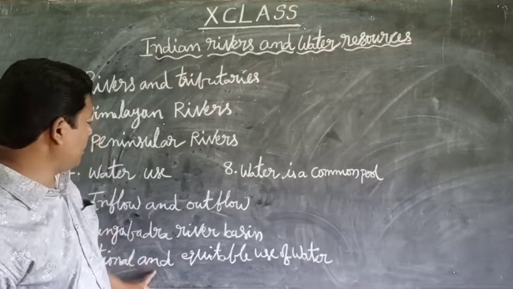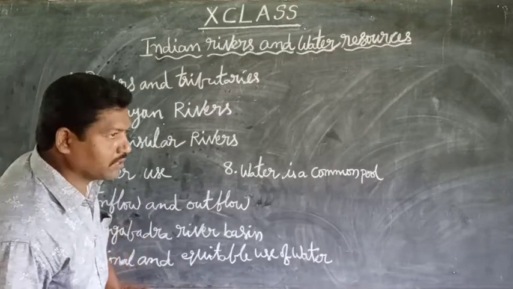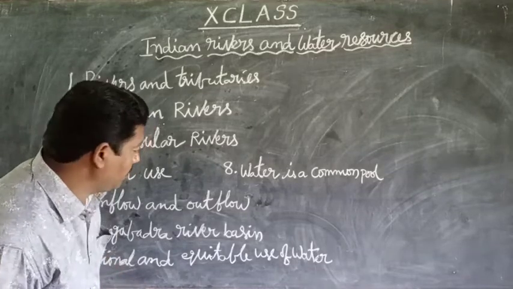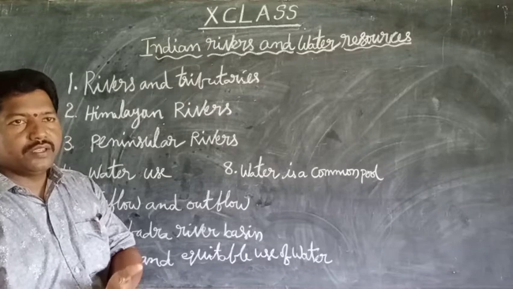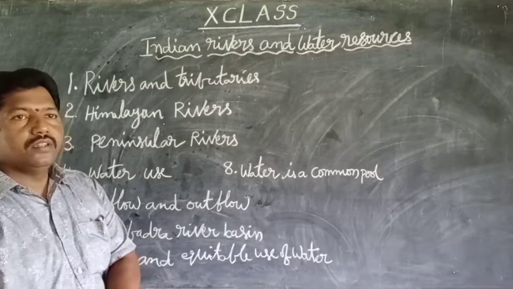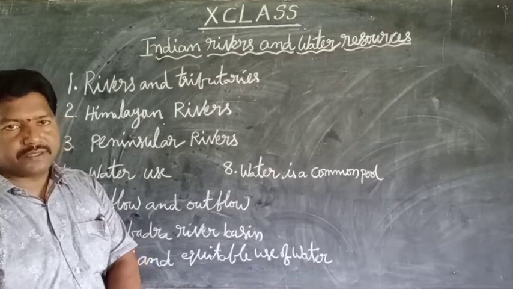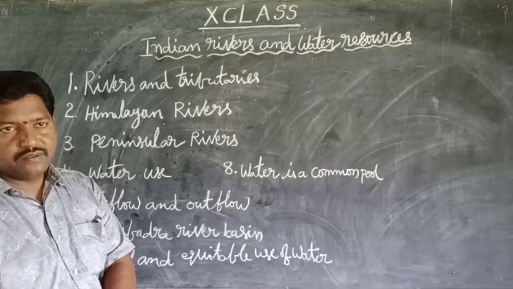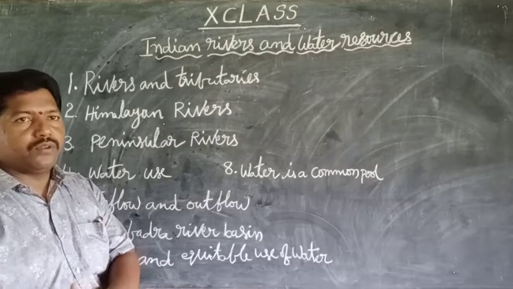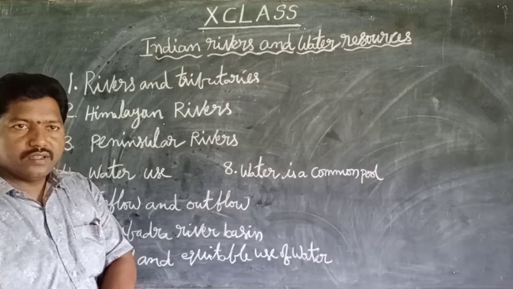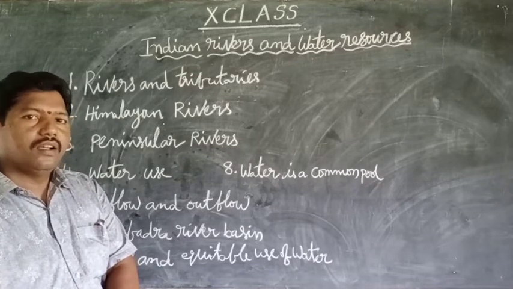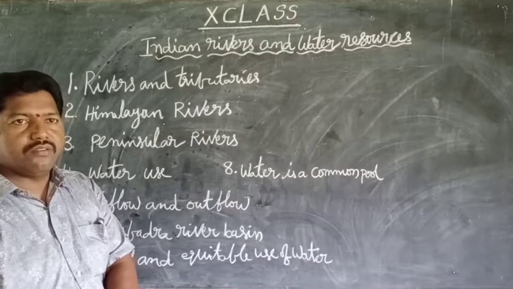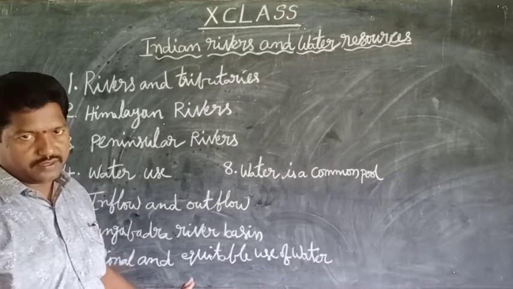Next, rational and equitable water resources. What do rational and equitable mean? Rational water use means water will be used in many ways, for different types of purposes. It is very helpful for human beings. It will be used for drinking, bathing, and cooking purposes. It is very helpful for us.